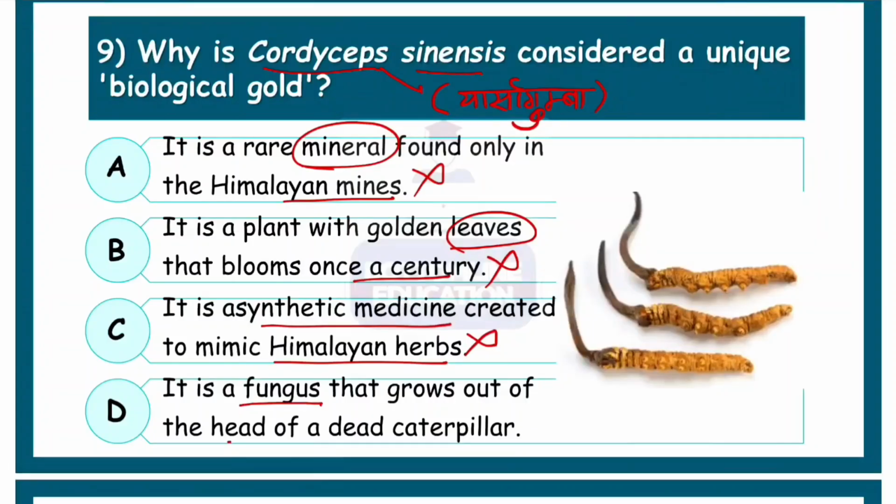It's natural. It is a fungus that grows out of the head of a dead caterpillar. Yes, as you can see in the figure, this is the caterpillar, and the fungus infects it and grows out as a shoot on the top of the head like a horn. So the correct option is number D.